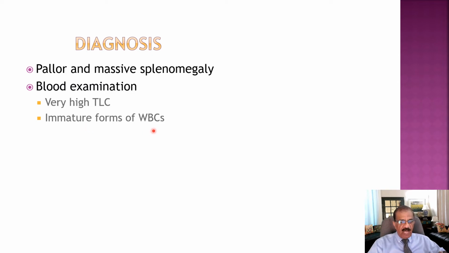These cells and the blast cells will be present in the peripheral blood. And there may also be reduced leukocyte alkaline phosphatase. This is the enzyme which is also deficient in those patients who have the Philadelphia chromosome. In 85% of patients, CML would have reduced leukocyte alkaline phosphatase.